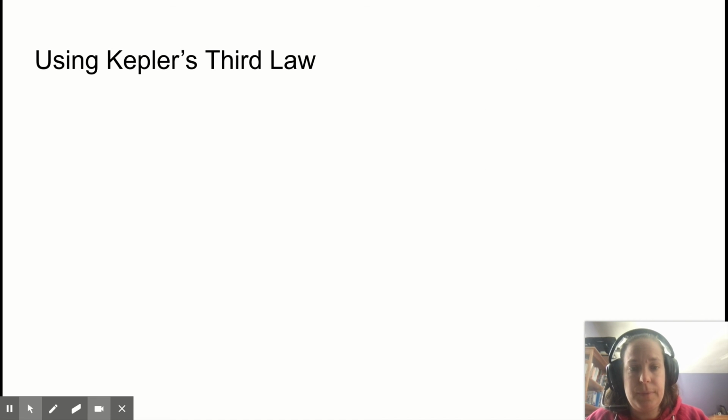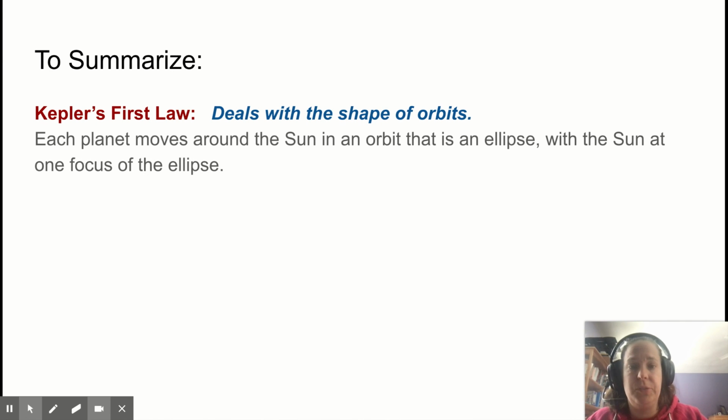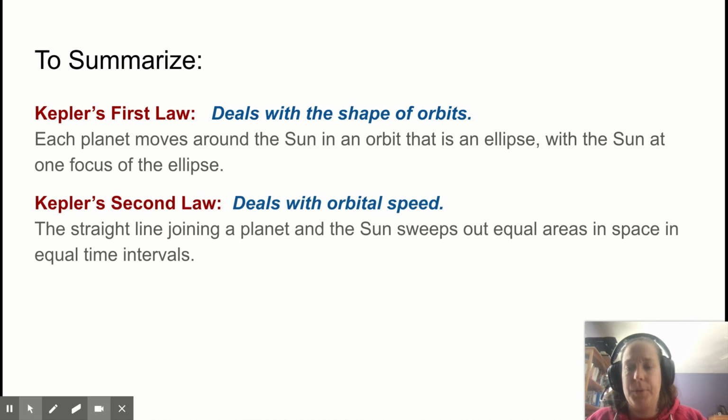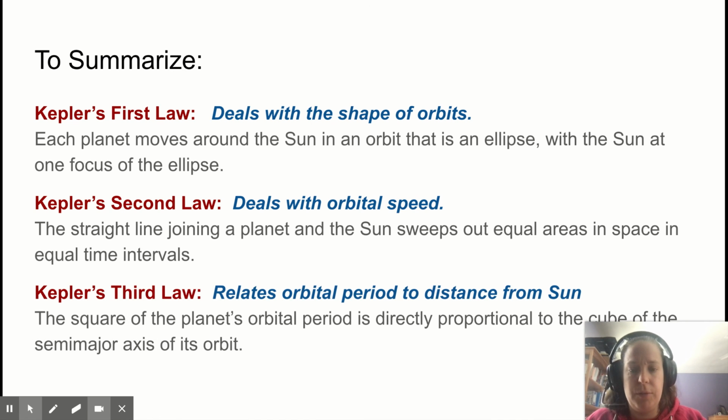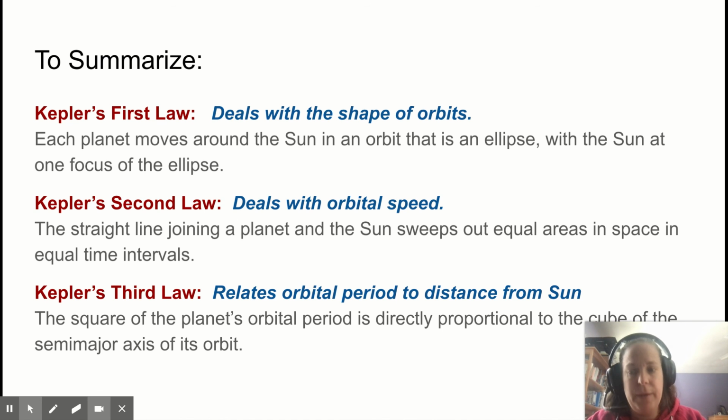So it works. All right, just to summarize, Kepler's first law deals with the shape of orbits. Each planet moves around the sun in an orbit that is the shape of an ellipse, with the sun at one focus of the ellipse. Kepler's second law deals with orbital speed and says that equal areas are swept out in equal time. And Kepler's third law relates orbital period to distance from the sun: the square of the planet's orbital period is directly proportional to the cube of the semi-major axis of its orbit. And that's it.